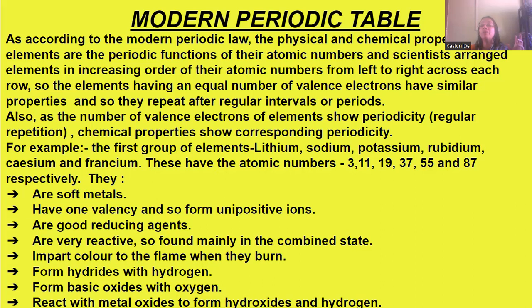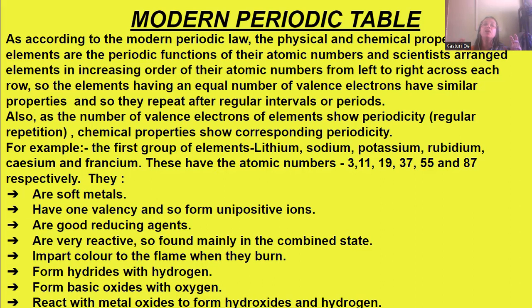So they are found mainly in the combined state. They do not exist freely. They cannot exist freely as they're very reactive. So they combine with other elements to form a compound. They are always found in the combined state. Then they impart color to the flame when they are burned.